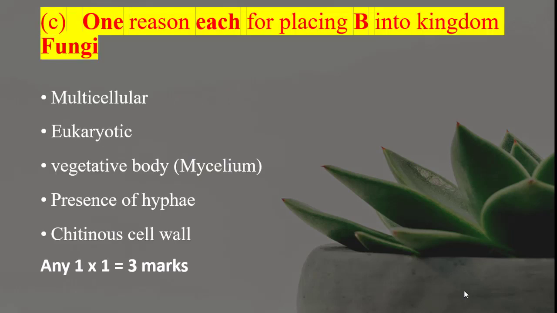Alright, so for C, give one reason each for placing B into kingdom Fungi. So remember, B is the Agaricus or the mushroom. So what are some of the reasons for placing them in there? Why are they fungi? One, they are multicellular. Two, they are eukaryotes, or you can say that they have a definite nucleus. They have mycelium, there is presence of hyphae, and they have a chitinous cell wall. So each is 1 mark, so we need 2 here for 2 marks.